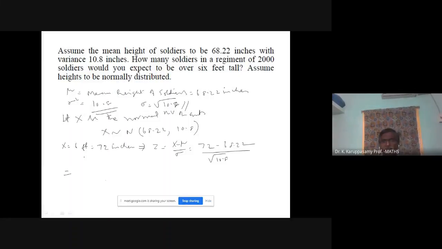Opening bracket 72 minus 68.22, close the bracket, then divided by square root of 10.8.